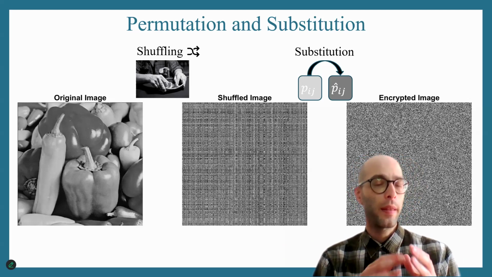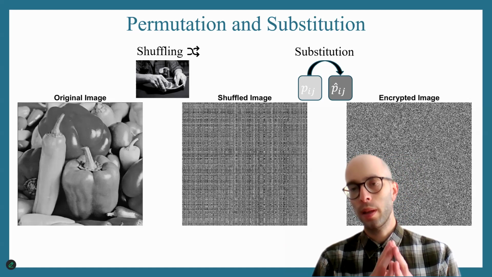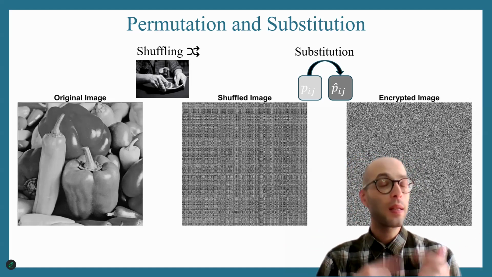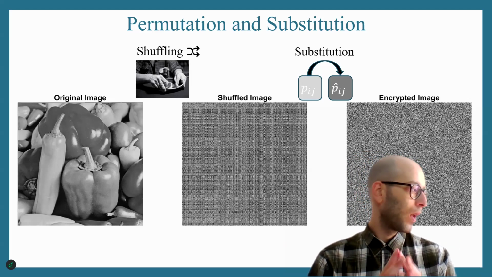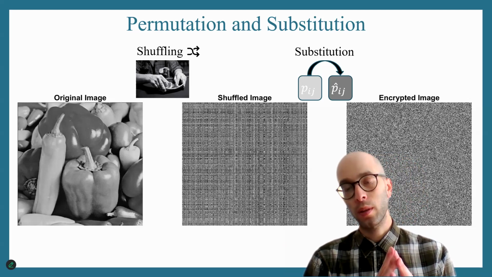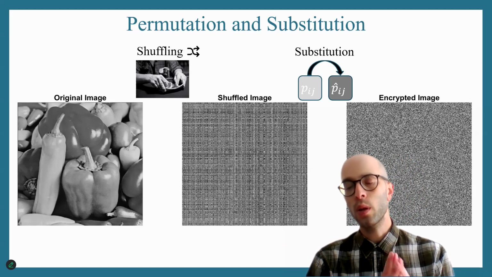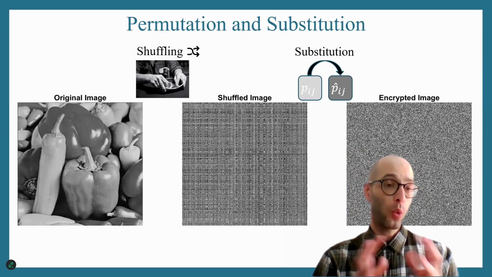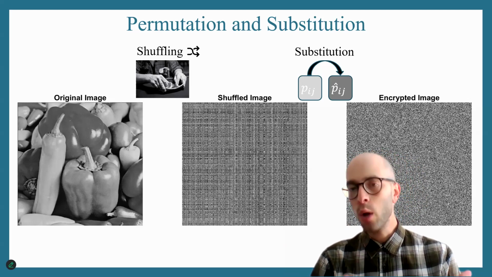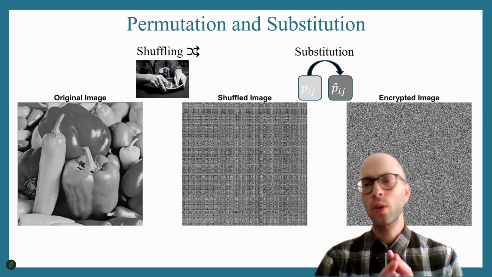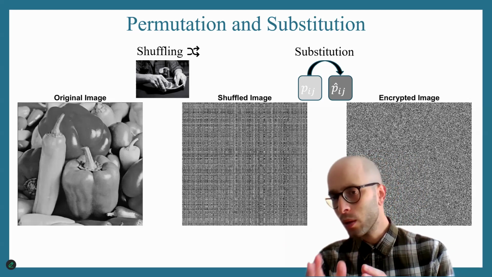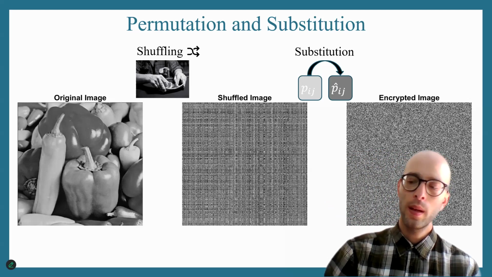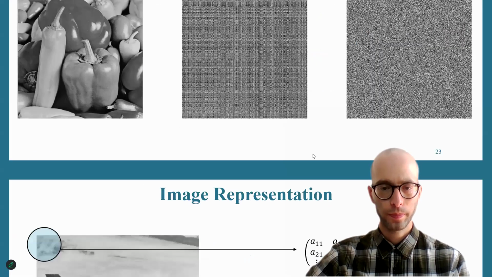For example, in an image, consider shuffling the pixels of the image. The second action is substitution. In this action, we take each part of the information, a pixel for example, and substitute it with another value. Both of these actions are important. You cannot have just one of them. In order to have secure encryption, you need to have both actions being performed. We perform them using an algorithm that uses chaotic random numbers or random bits that we have from our generator.